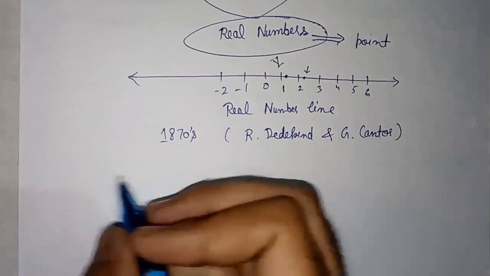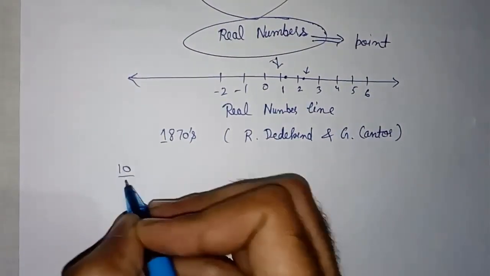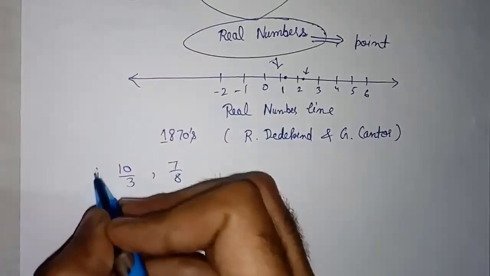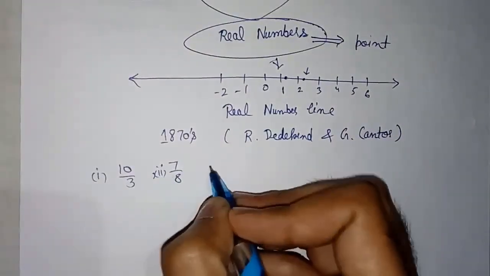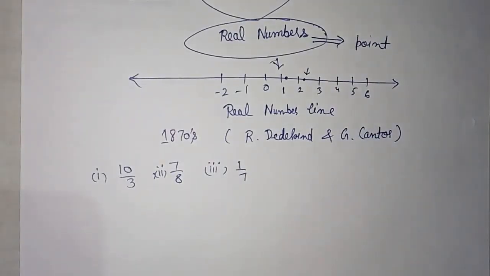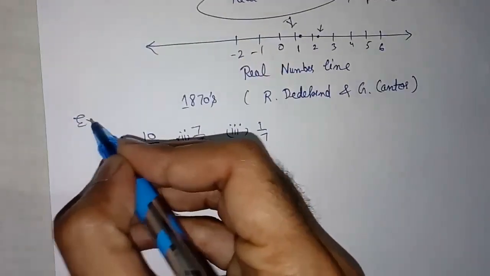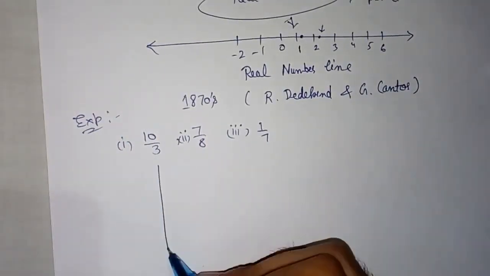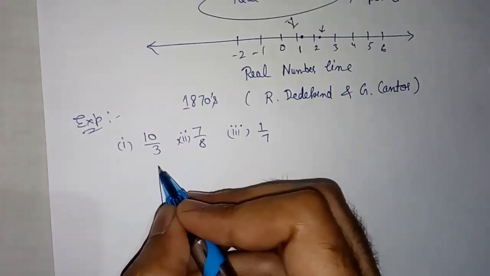For example, we have the number 10 by 3, and we have the number 7 by 8. This is the first example, this is the second, and this is the third example. We will take 1 by 7. For this, first of all, we will expand them by division.